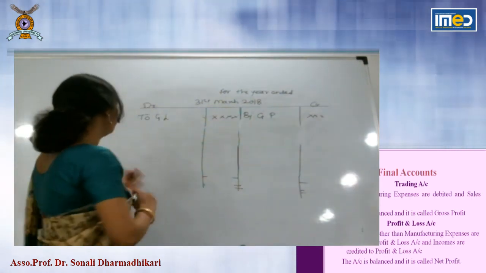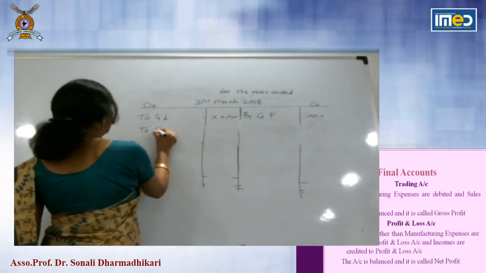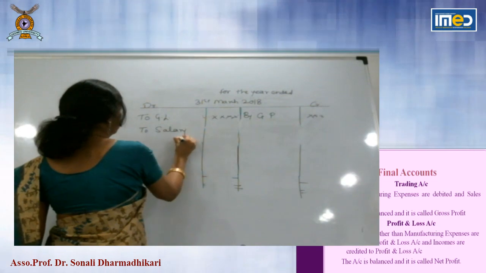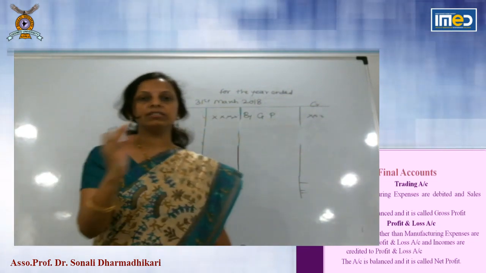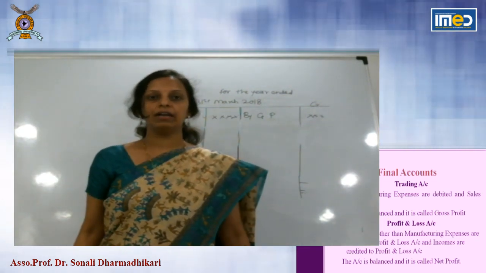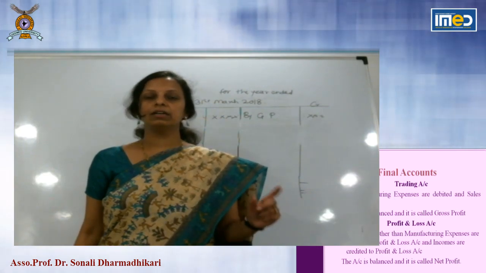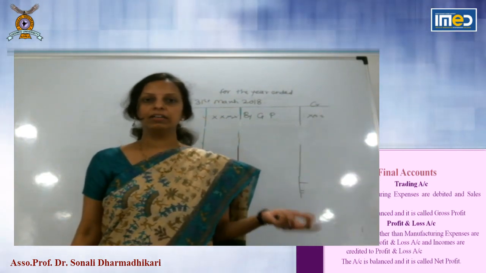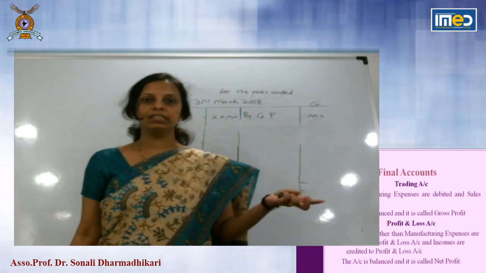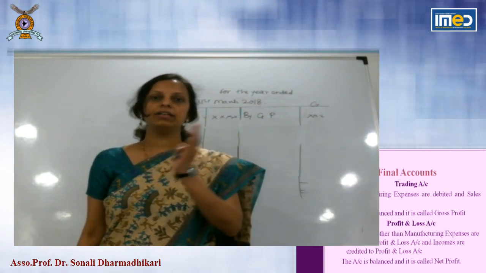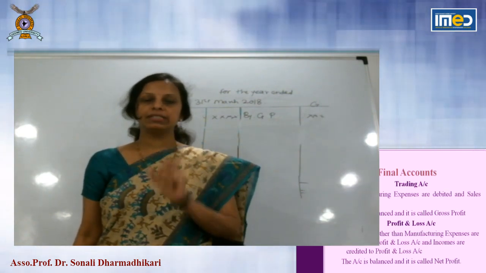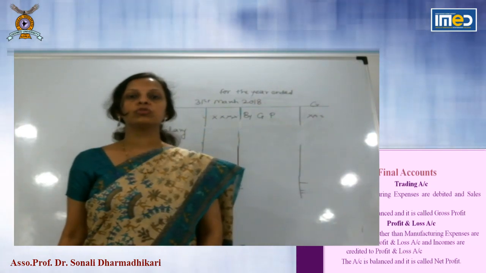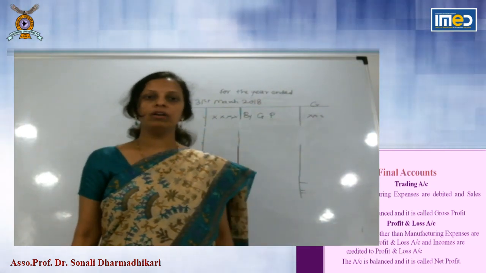So for example, to salary. Wages are debited to trading account. Wages means the expenses incurred on labor, that is converting raw material into finished goods. But salary is paid to administrative staff, that is called salary.